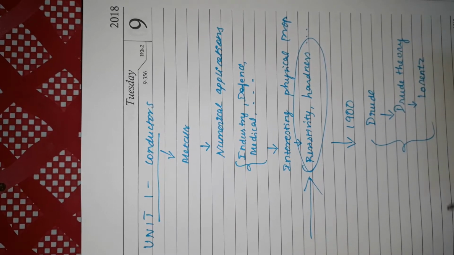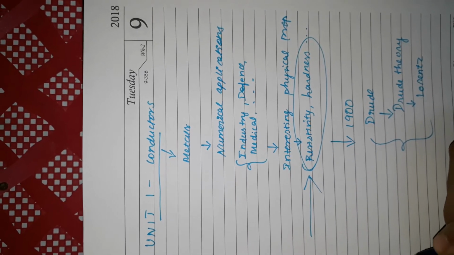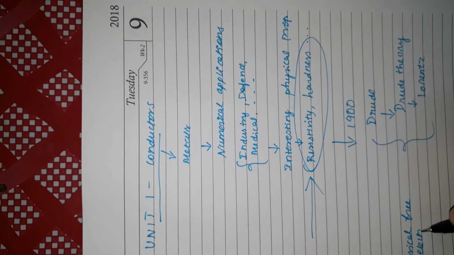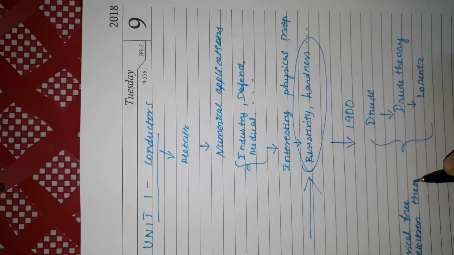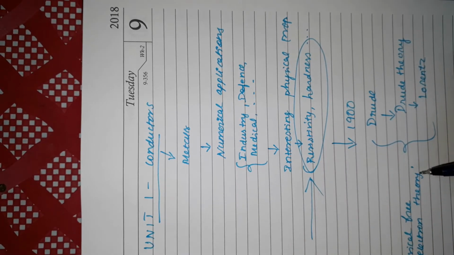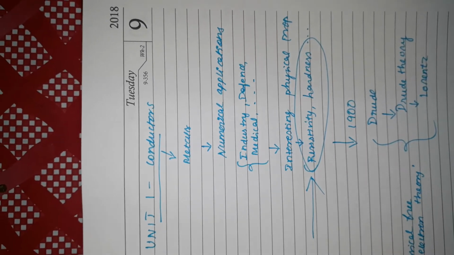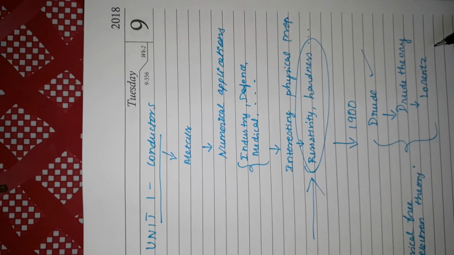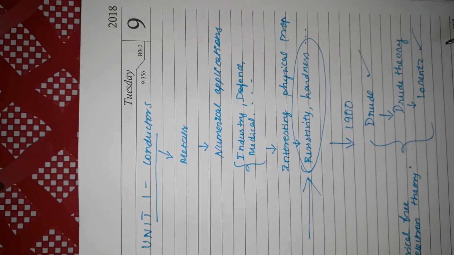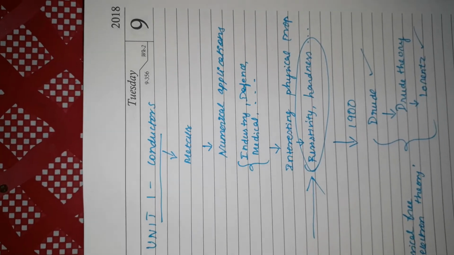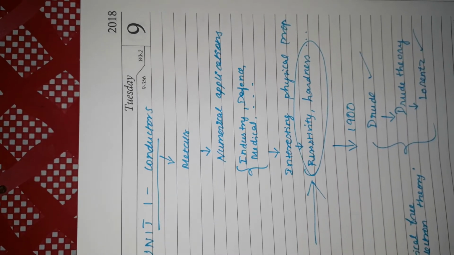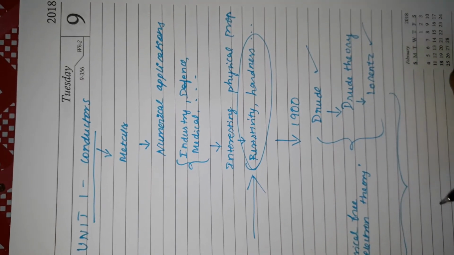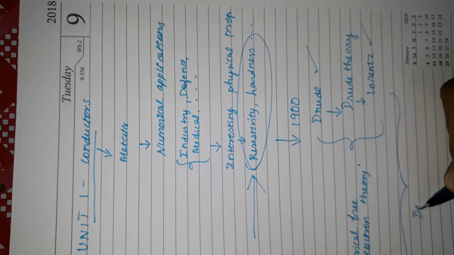Together, all this is known as classical free electron theory. This was first proposed by Drude, then given a minor modification by Lorentz. But even with all this, it has several discrepancies.